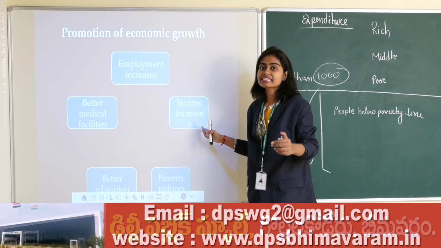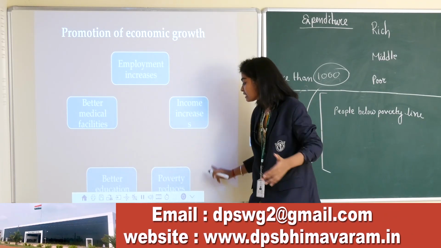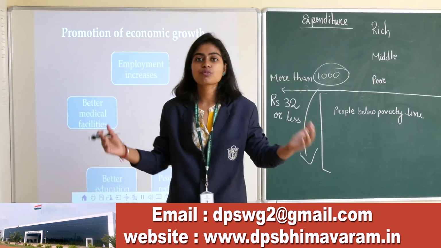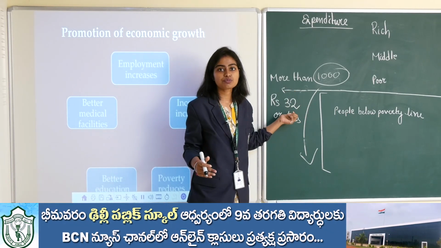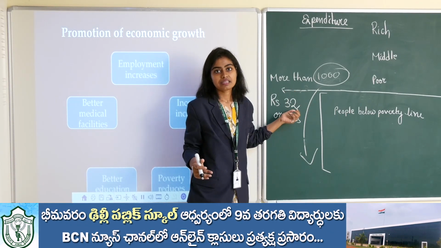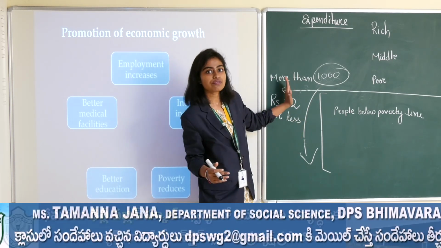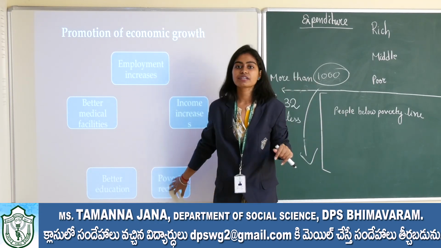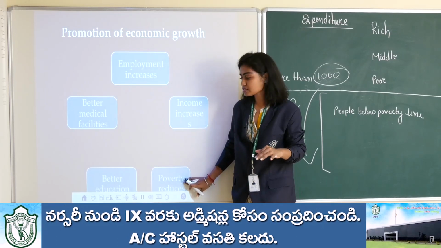So when the income increases, what will it lead to? Poverty reduction. Obviously, when there is more income, if your income is more than this 32 rupees, you will not be a part of poverty. You will move upward. So ultimately when the income increases, the poverty starts reducing.